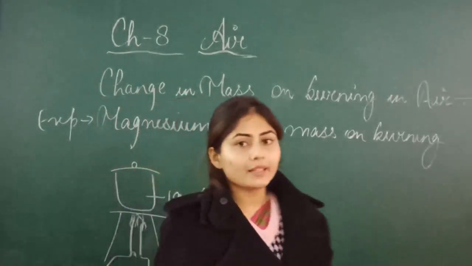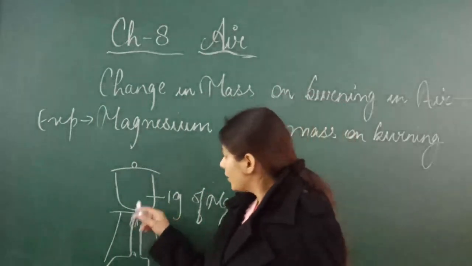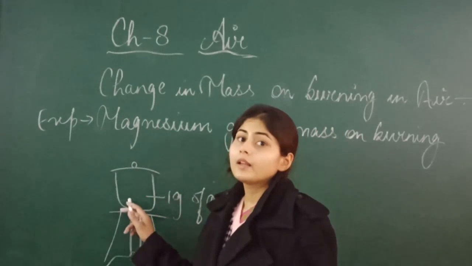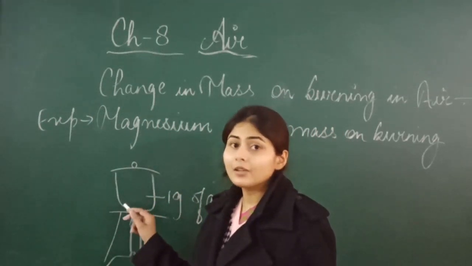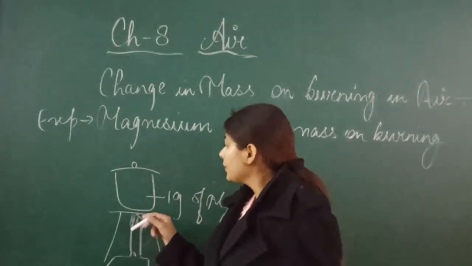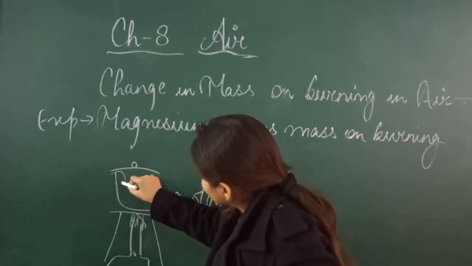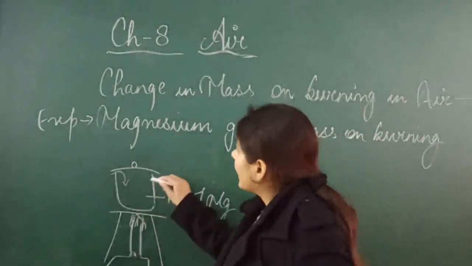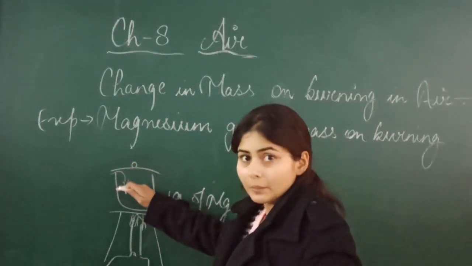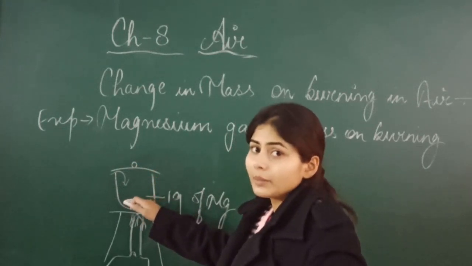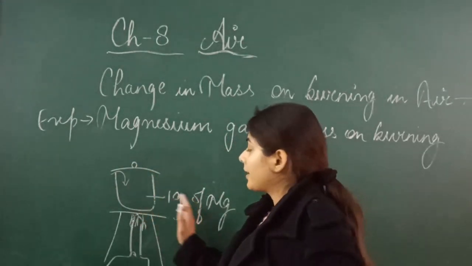So this magnesium will burn in air with a very dazzling, bright light. You have to give some space for air to come in. That's why I have not closed the lid completely, because if air does not come in, then oxygen is not coming into this container and the magnesium will not burn.